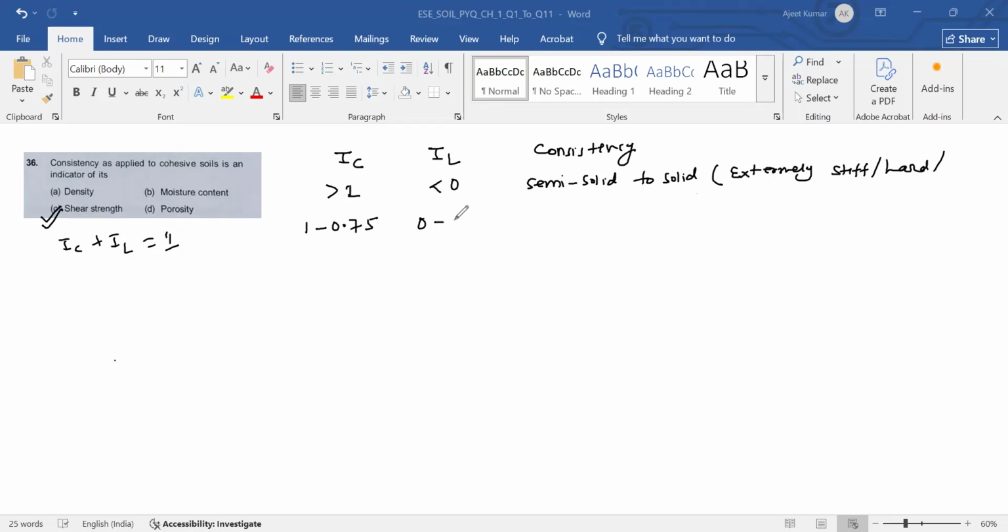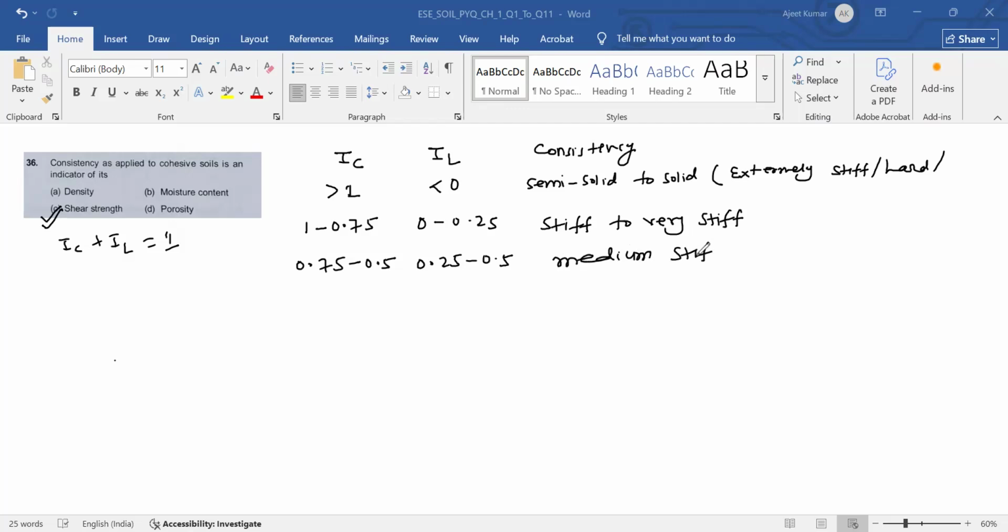And if consistency index is 1 to 0.75, then liquidity index IL will be in the range of 0 to 0.25. So the consistency will be stiff to very stiff. And if IC is between 0.75 to 0.5, then IL will be in the range of 0.25 to 0.5. Then the consistency will be medium stiff.